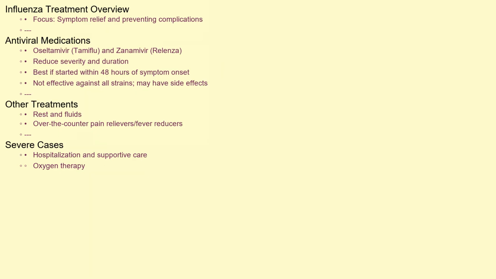The treatment for influenza primarily focuses on relieving symptoms and preventing complications. Antiviral medications, such as oseltamivir, Tamiflu, and zanamivir, Relenza, can be prescribed to reduce the severity and duration of illness, especially if started within 48 hours of symptom onset. However, these medications are not effective against all influenza strains and may have side effects. Other treatments include rest, fluids, and over-the-counter pain relievers and fever reducers. In severe cases, hospitalization and supportive care, such as oxygen therapy, may be necessary.